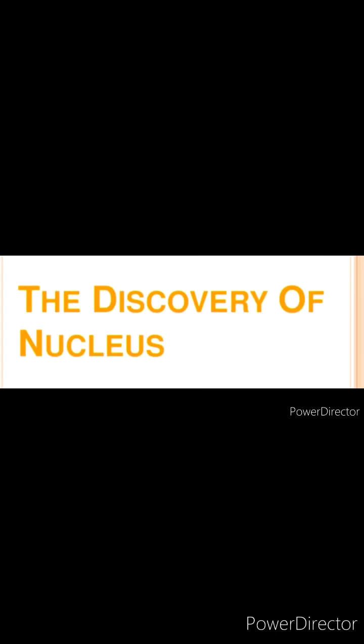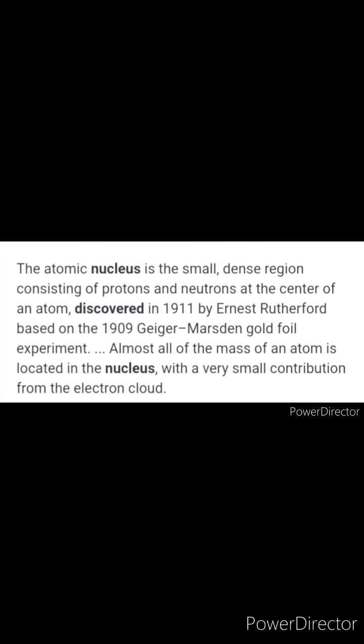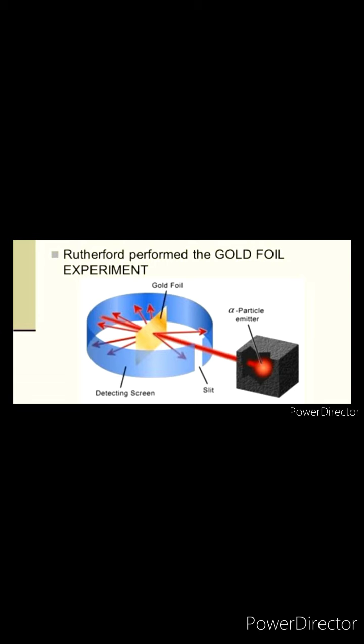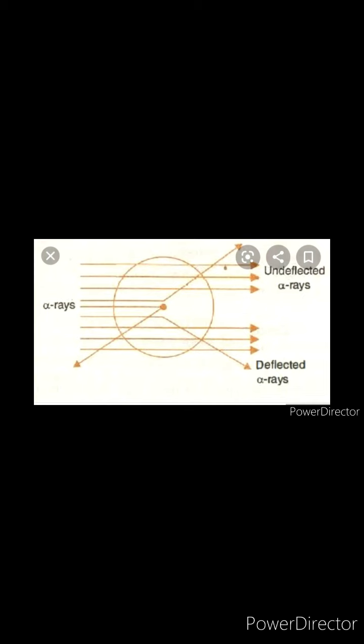So students, let us study about the discovery of nucleus. Students, the atomic nucleus is the small dense region consisting of protons and neutrons at the center of the atom. Right? The concept of nucleus was given by Ernest Rutherford in the year 1911. Students, the idea was based on the results of his famous experiment known as the alpha particle scattering experiment. Now let us study about this experiment.